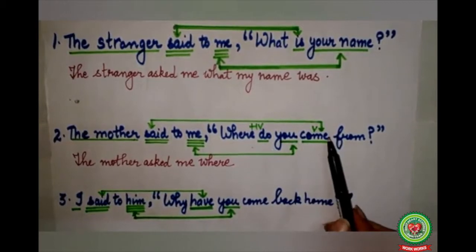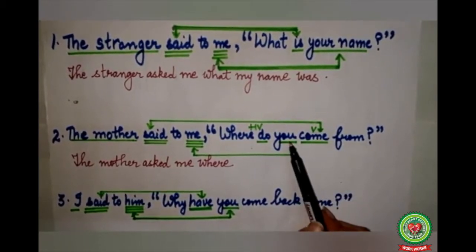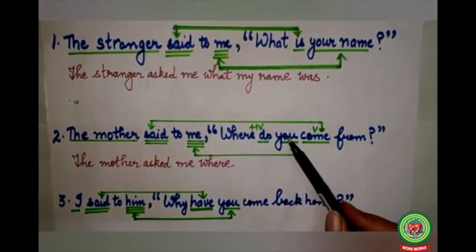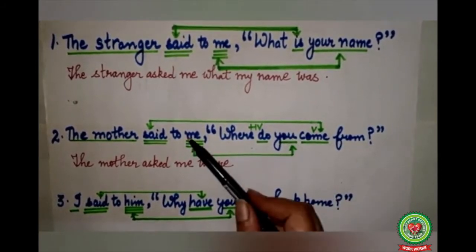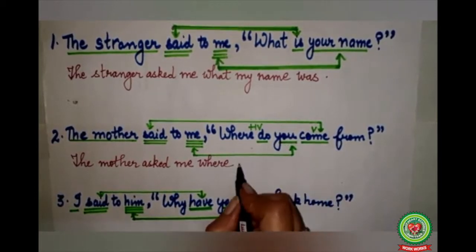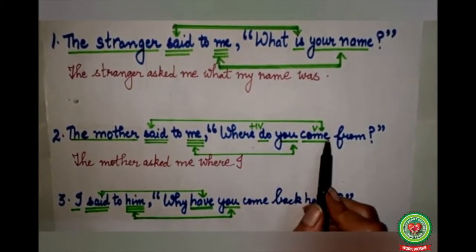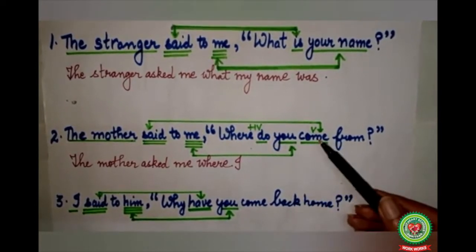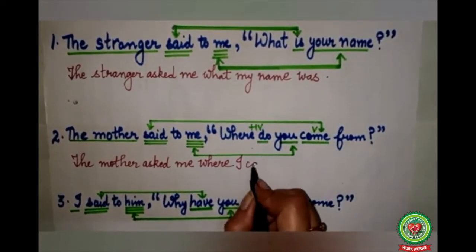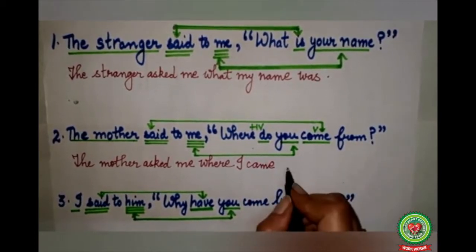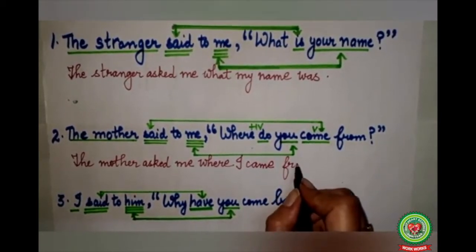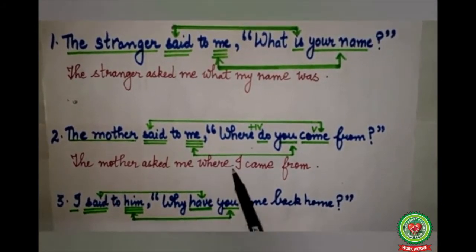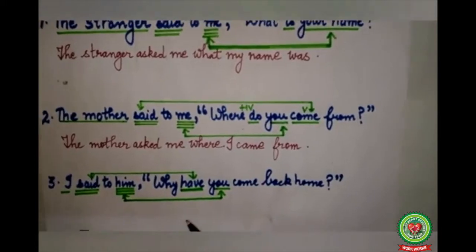Now see, do you come from? Here do come is your present form of verb and you here is your subject. Now in the assertive sentences we will write down first subject, you second person according to object. So here you will change into I. Do come is a present form of verb and as we know that V1 changes into V2, so do come will change into came, past form of verb. Where I came from will come here as it is. So the sentence will become, the mother asked me where I came from. See the third sentence.